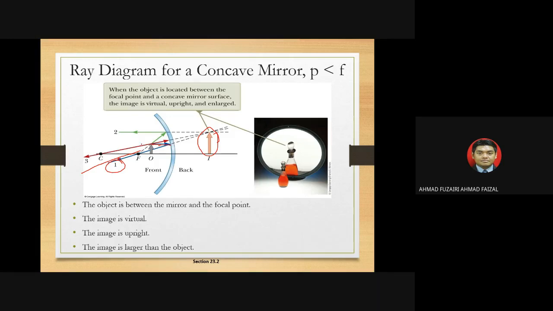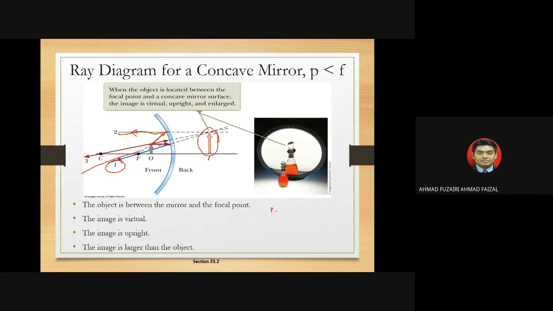Focal point, kecil kan. So in this case, nampak kan nombor 2, macam mana tu, dia akan pergi atas dulu, dia akan buat law of reflection, lepas tu dia buat straight line. Okay, and of course it still follows the angle of incident and angle of reflected. Okay, the image is larger, upright and virtual.